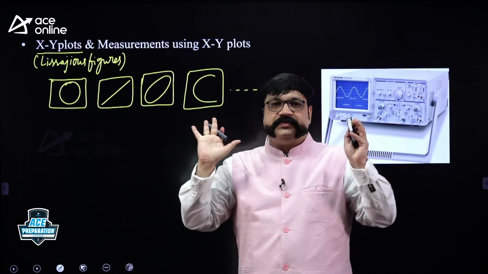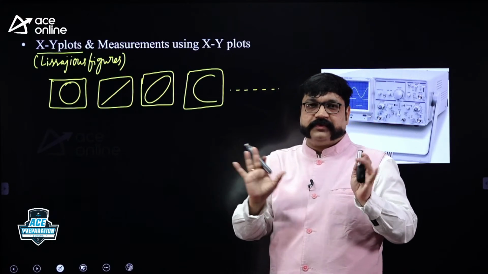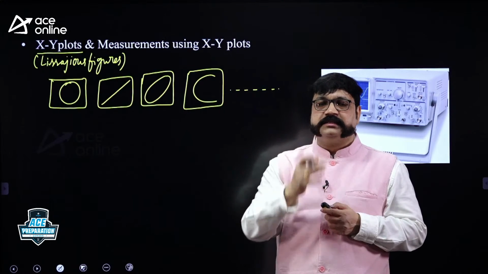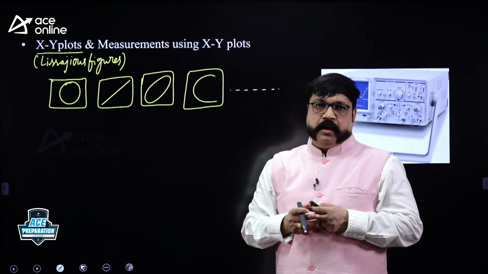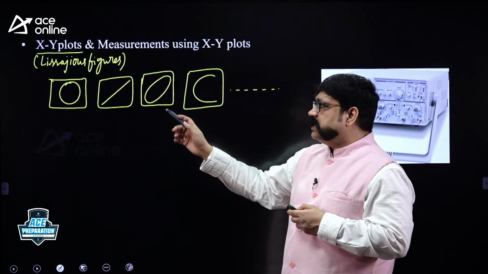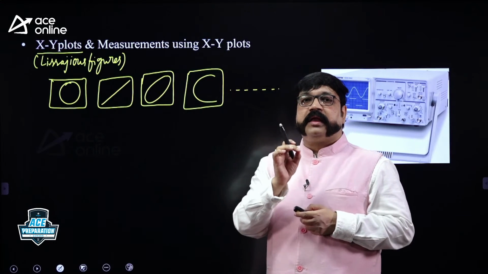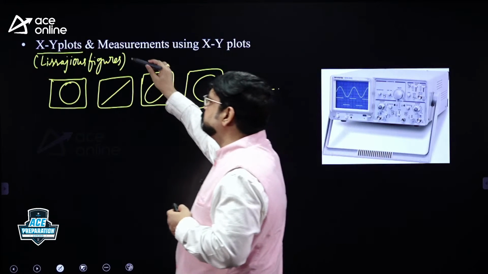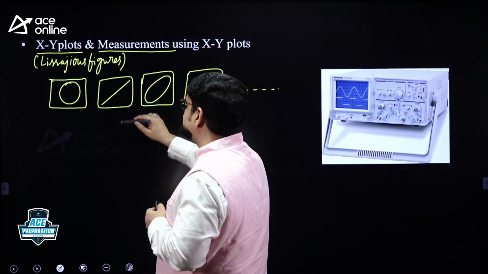Some standard Lissajous figures you need to learn. Not all the Lissajous figures. Infinite number of figures you need not learn. Some finite number of standard Lissajous figures you need to learn. But the point is, while observing these Lissajous figures, you cannot carry out peak-to-peak voltage measurements. Only two measurements can be carried out using Lissajous figures.